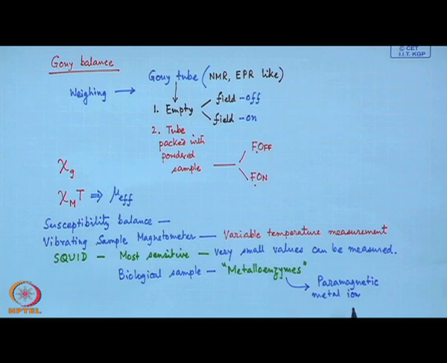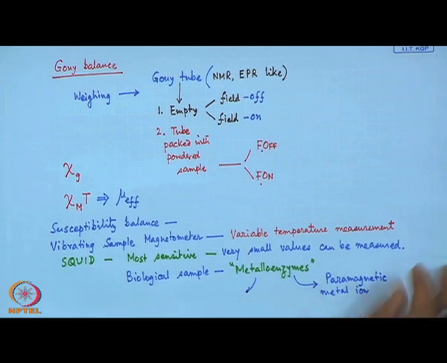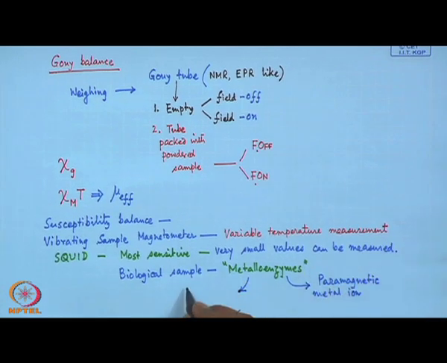So, how to detect that paramagnetism, because these metalloenzymes can have a molecular weight of say 15,000, several kilodaltons.